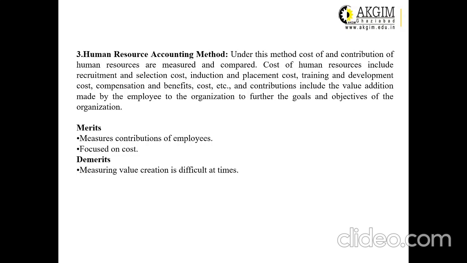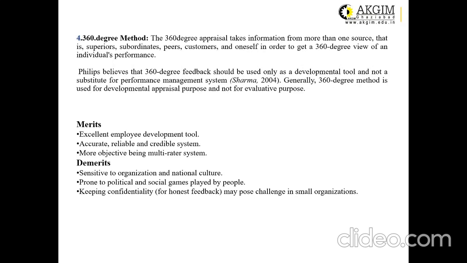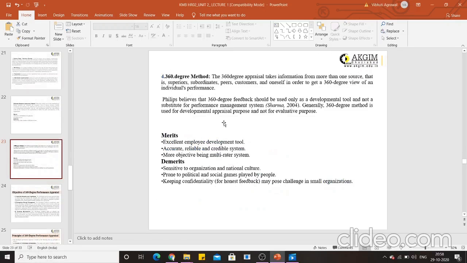The total cost the management has incurred on a particular employee and the value added by that particular employee for the organization is usually matched. If he has done a great work for the organization, or if the expenses the management has incurred on him are less and he has generated more revenue for the organization, that means the employee is a good employee and a profitable one for the organization. Then the next important method is the 360-degree method.